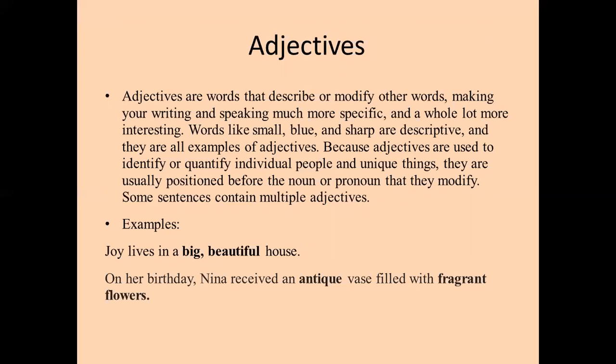Some sentences contain multiple adjectives. For example, Joe lives in a big, beautiful house. So, big, of course, tells us about the size. Beautiful is a description, like how the house looks, about its appearance. And of course, in this sentence, Joe lives in a big, beautiful house, there are two adjectives. Now, in the next sentence, on her birthday, Nina received an antique vase filled with fragrant flowers. Here, of course, antique is one adjective which is describing the vase, and fragrant is the adjective which is, of course, a description for flowers.